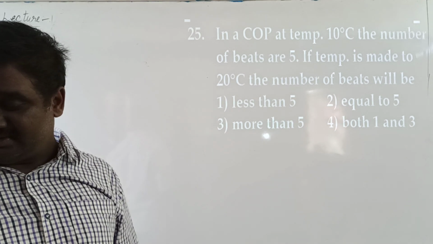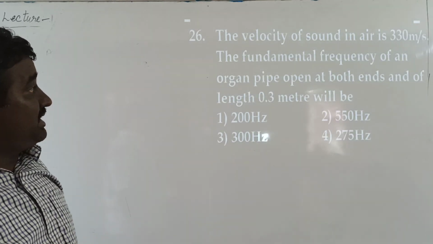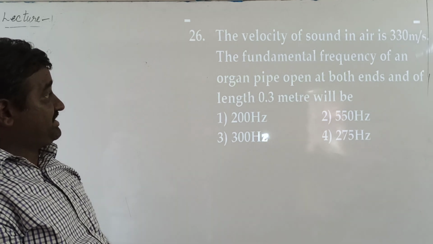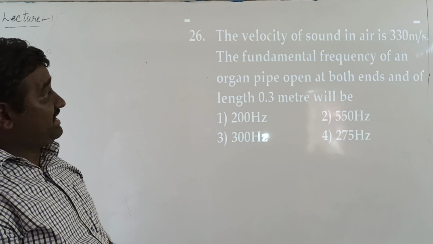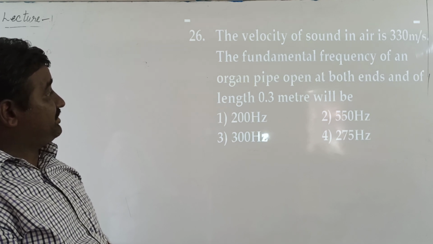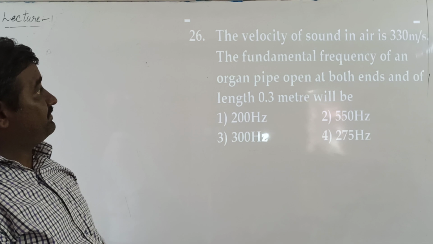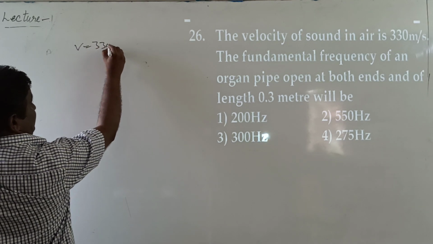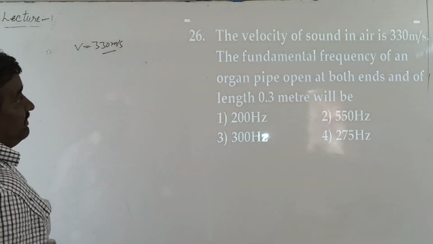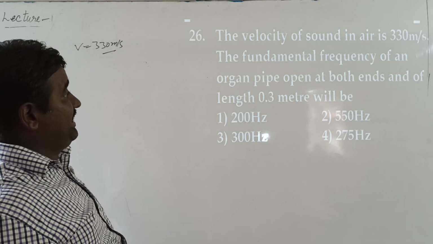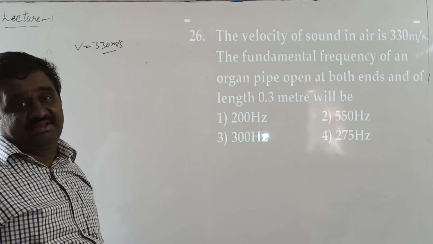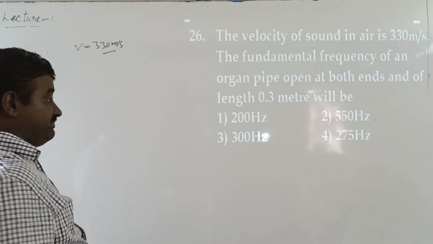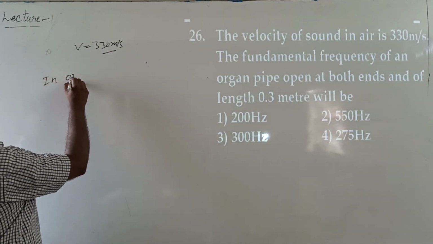Next problem is: if the velocity of sound in air is 330 meters per second, the fundamental frequency of the organ pipe open at both ends, of length 0.3 meters, will be. So the velocity of sound in air is given by v equal to 330 meters per second. An organ pipe which is open at both ends is called an open pipe. In an open pipe,